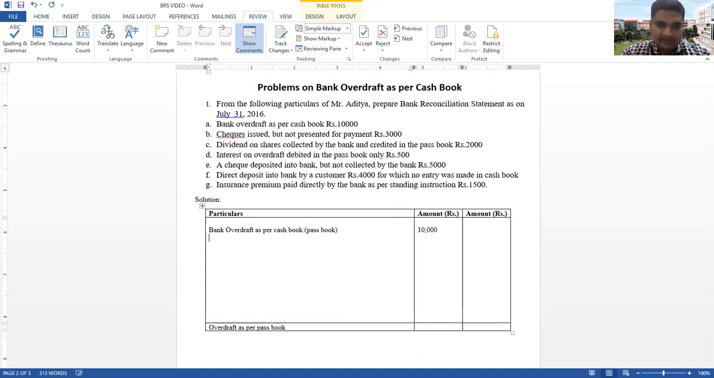After the bank overdraft, add interest on overdraft. You can check the amount here: in the inner amount column you write 500. It is 500.